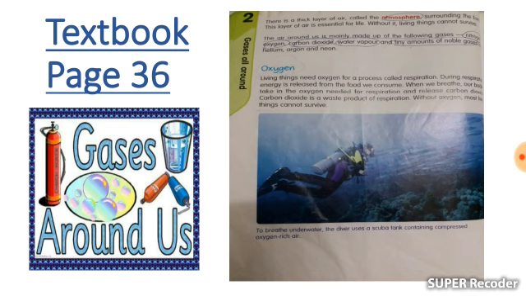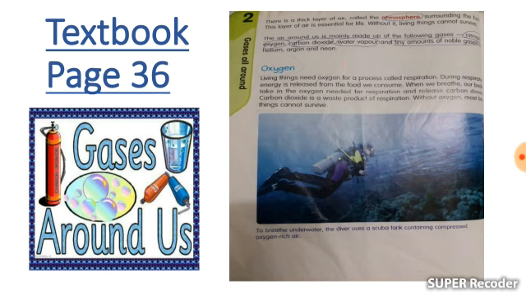Without it, life cannot exist. The air around us is mainly made up of the following gases. Underline the names of the gases: nitrogen, oxygen, carbon dioxide, water vapors and tiny amounts of noble gases, meaning inactive gases, such as helium, argon and neon.